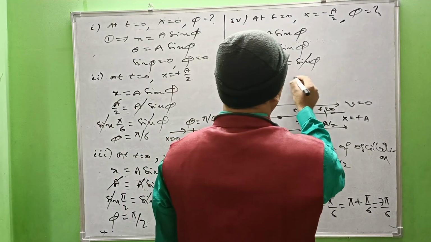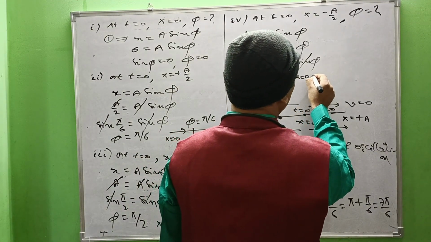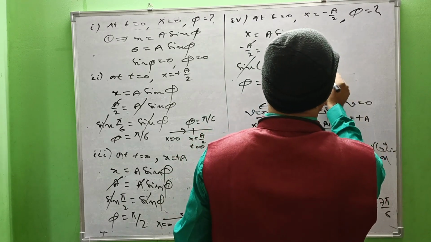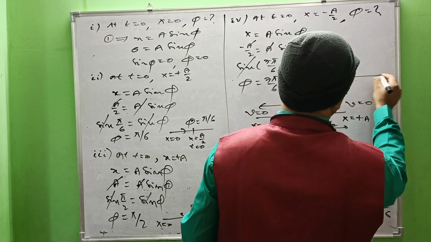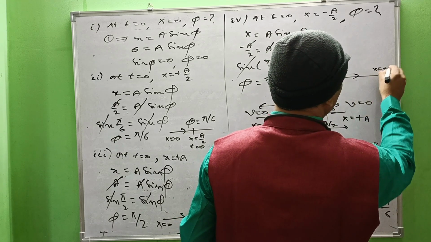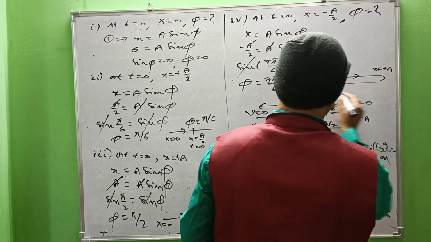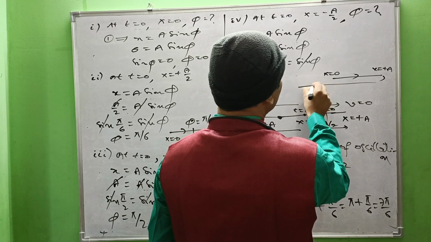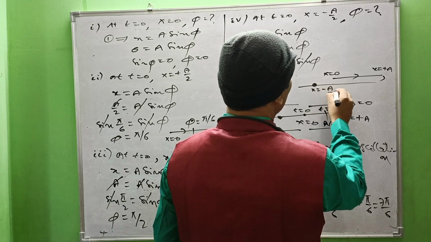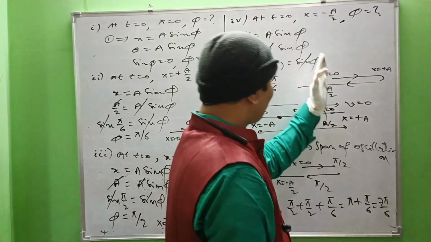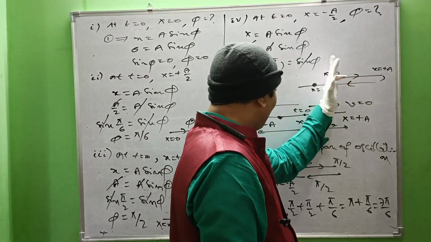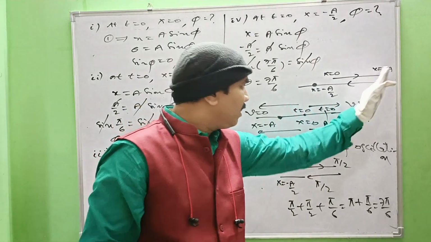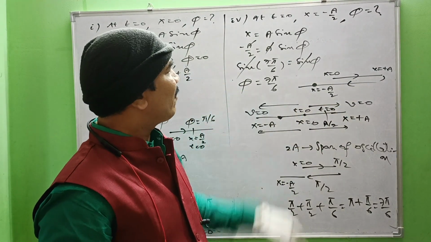Like this. See, x equal to 0 is the mean position. From x equal to 0 it moves rightwards to x equal to plus a, again crosses the mean position and enters the left side of the oscillation. That is, it reaches somewhere here, x equal to minus a by 2. So it moves like that, retraces like that, enters the left side of the mean position and reaches the position minus a by 2.